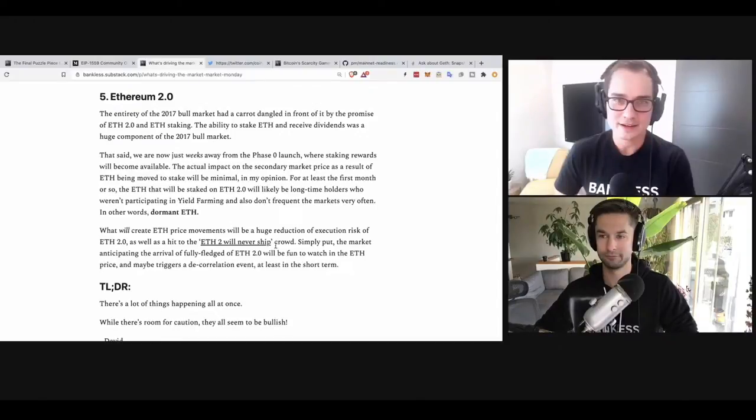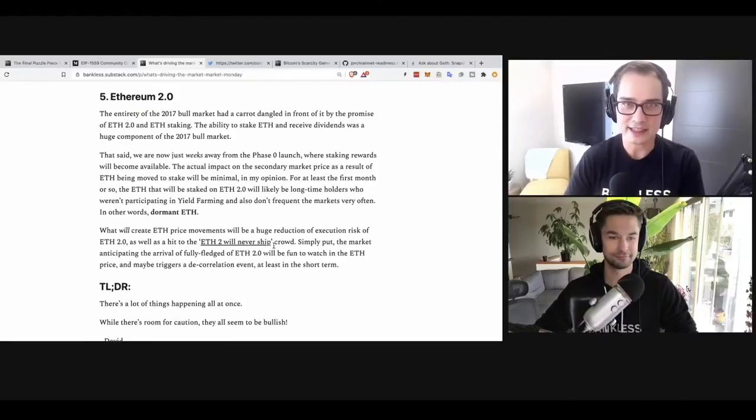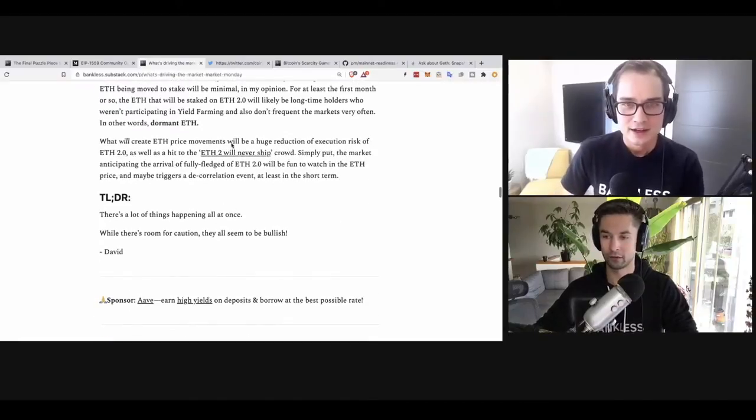Exactly. And there is a huge ETH2 will never ship crowd, right? That says basically the longer it delays, to this day, the longer it delays, the less likely it is to actually happen. And I think they're in for quite a surprise when that day does come and when ETH2 does ship. That is the thing that I think will impact the Ether price. Not that there is actually going to be demand for Ether for staking, but just the change in the narrative, right? Like the change in what is true. Like all of the ETH2 will never ship crew, and the proof of work is here to stay crew, and mainly the execution risk of Ethereum 2.0, right?